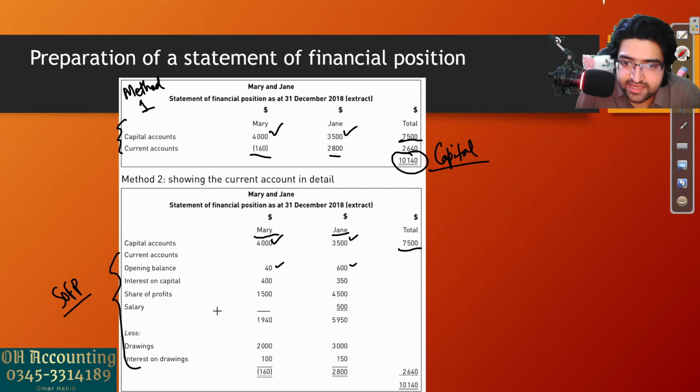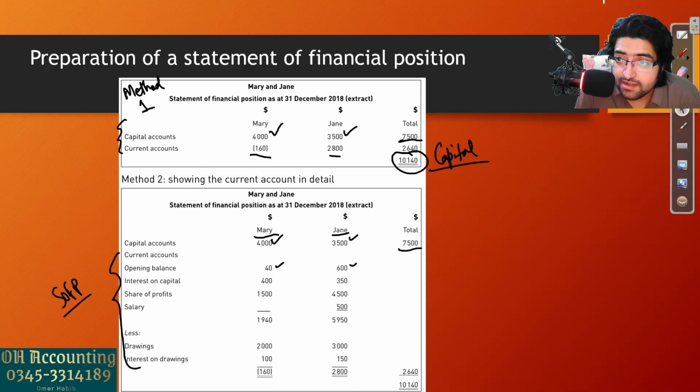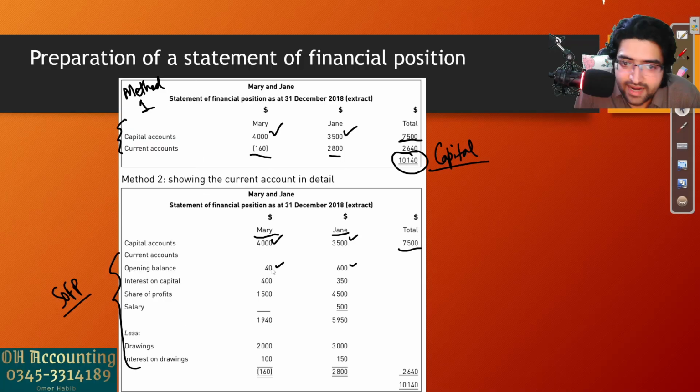You can also look at the current account at the same time. See, these were the balances 40 and 600, so we are writing those balances. As they are positive, they will be added to their capital. They are not written in brackets here, okay. Then interest on capital 400 and 350. Again, let's look at the current account. Yes, interest on capital was 400 and 350, so we are just including that here in the SOFP.